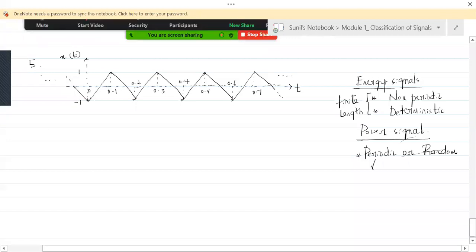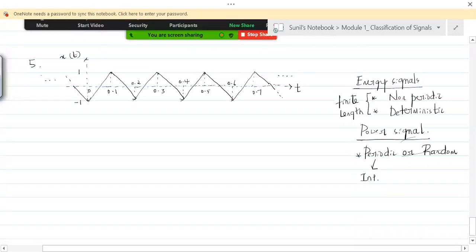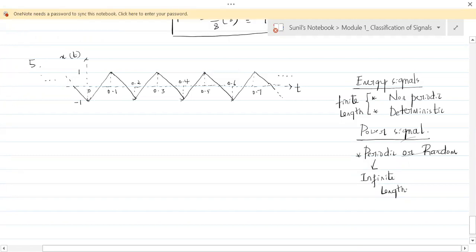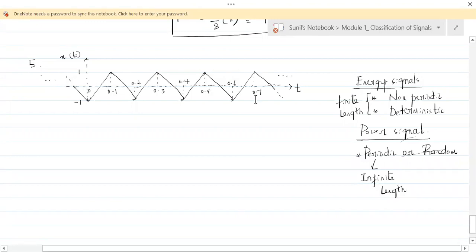Whereas a periodic signal is an infinite length signal. So seeing the length also, we can identify whether a signal is an energy signal or a power signal. Understand that?